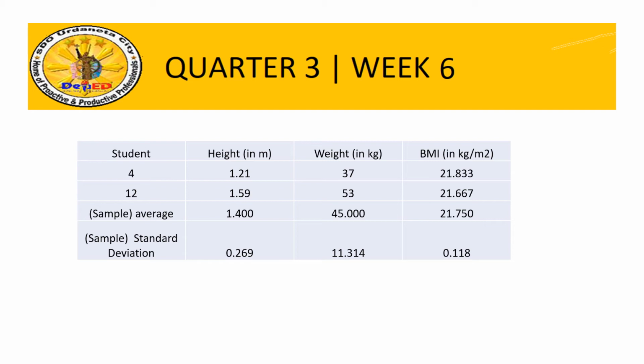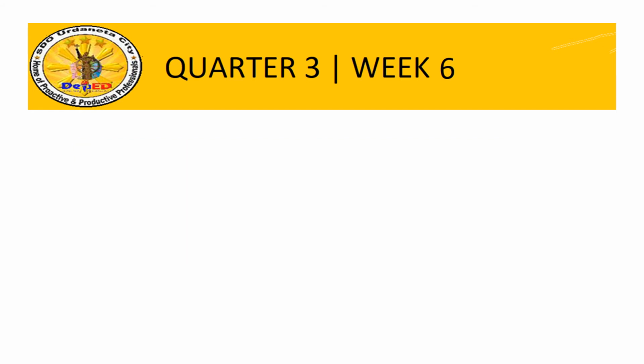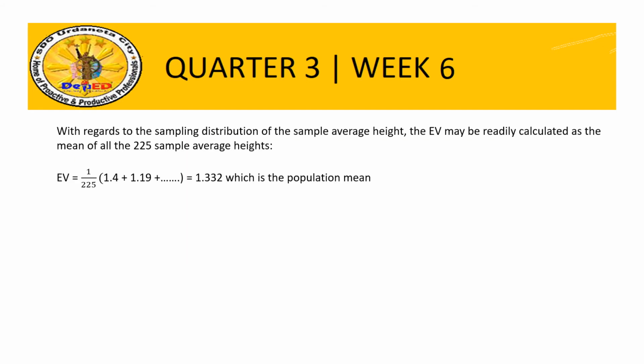Okay, so if we're going to take all of the 225 combinations, with regard to the sampling distribution of the sample average height, the EV or expected value may be readily calculated as the mean of all 225 sample average heights, or EV is equal to 1 over 225 times the sum of all the 225 sample average heights.